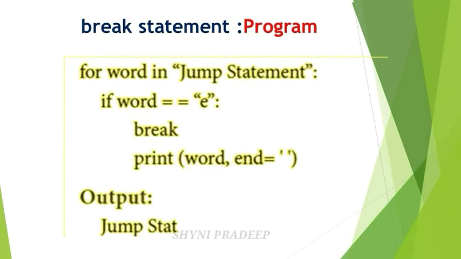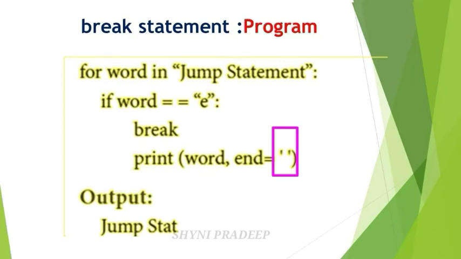You have to check the letters from jump statement one by one. When the vad reaches the letter e, in that place you have to apply the break statement. Then print vad, end is equal to single quotes. See here, there is no space between the single quotes. So you don't need to give white space between two letters. Okay. You can write the jump statement vad without white space.